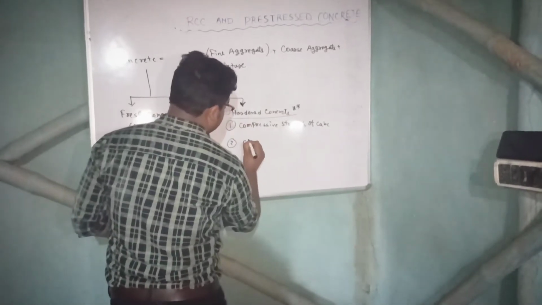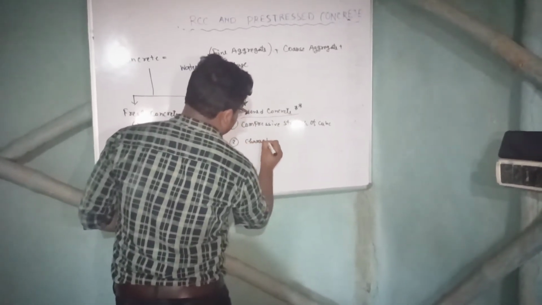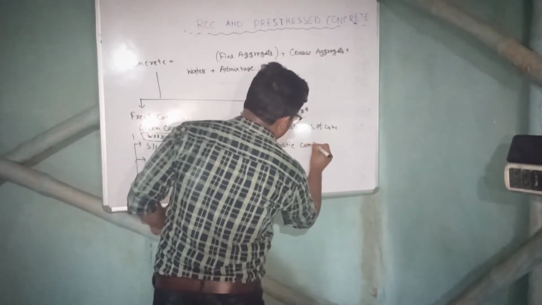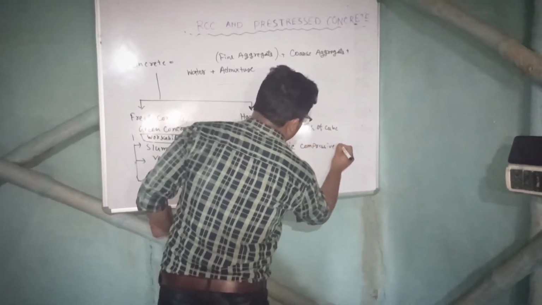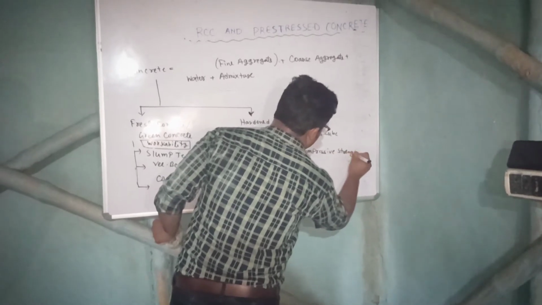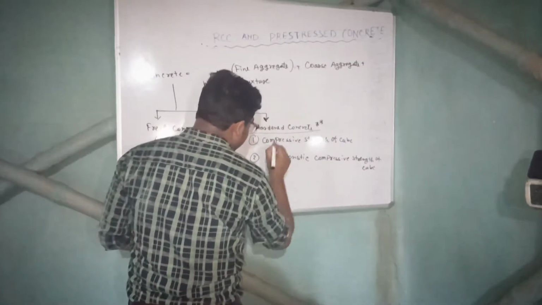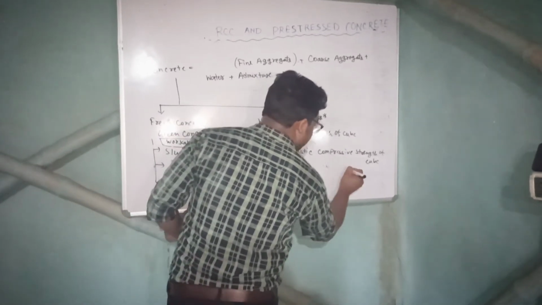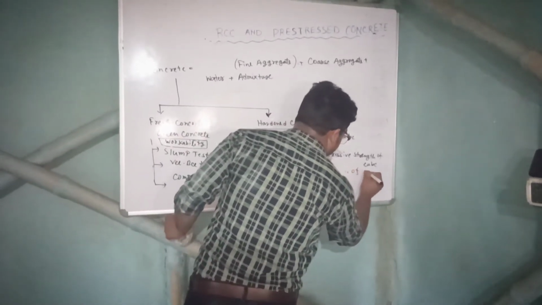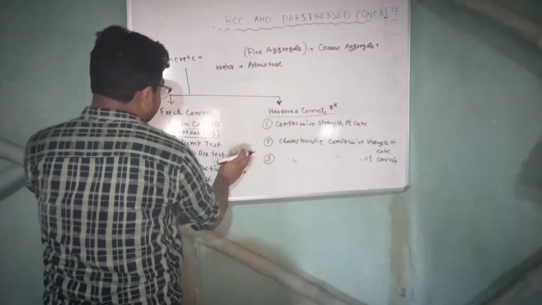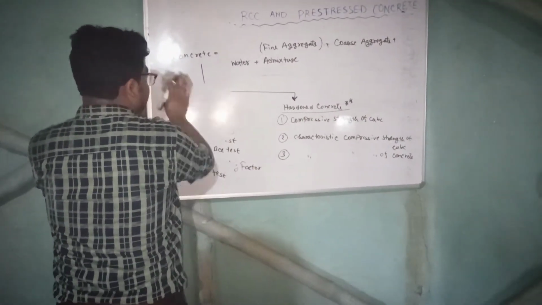Second one is characteristic compressive strength of cube, right? And third one is characteristic compressive strength of concrete. Now we will see all these 3 in detail, because these 3 are very important.